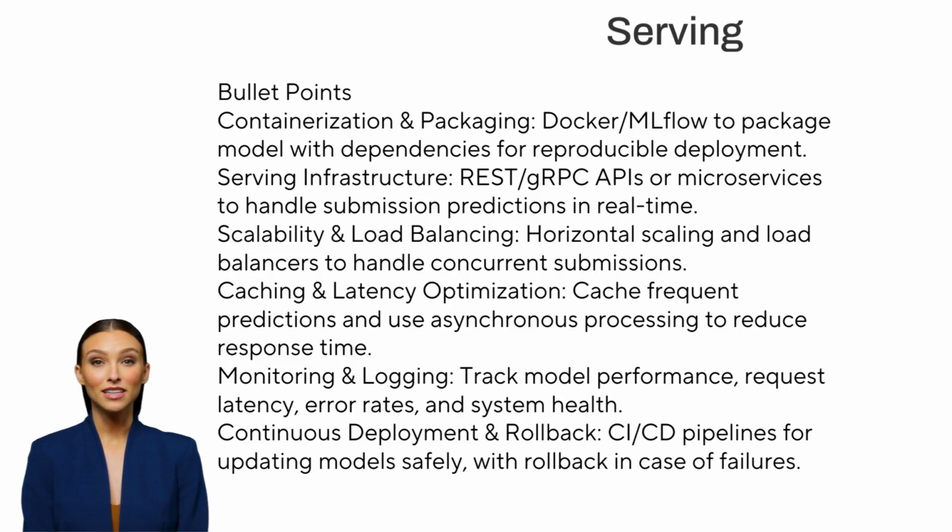6. Continuous deployment and rollback. CI/CD pipelines automate model deployment, testing, and versioning. This ensures new model versions can be released safely. Rollback mechanisms allow reverting to previous stable versions if issues are detected post-deployment. With this architecture, the ML model for the online judge system can serve predictions efficiently, reliably, and at scale, providing a smooth experience for both candidates and interviewers.